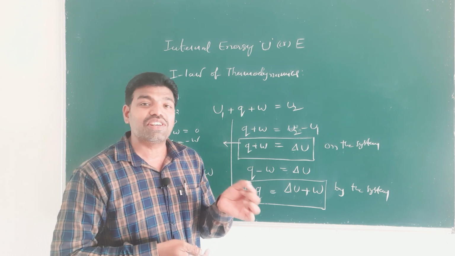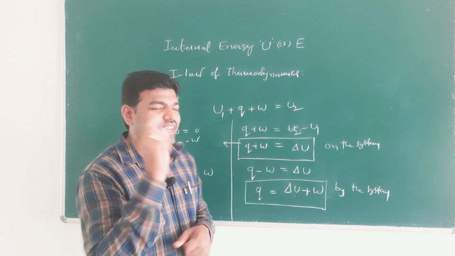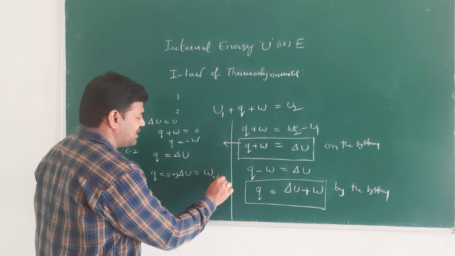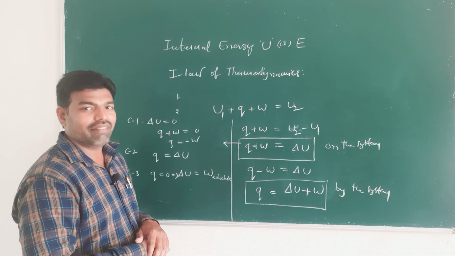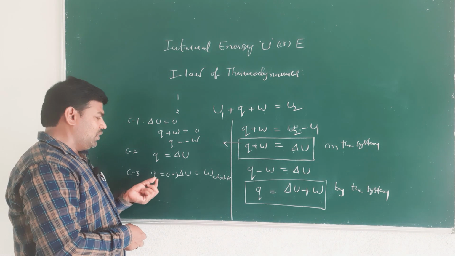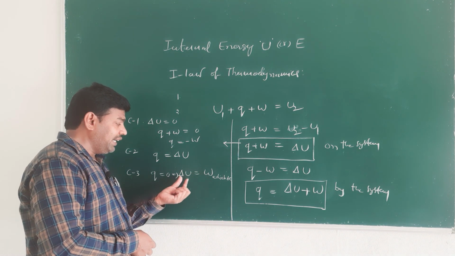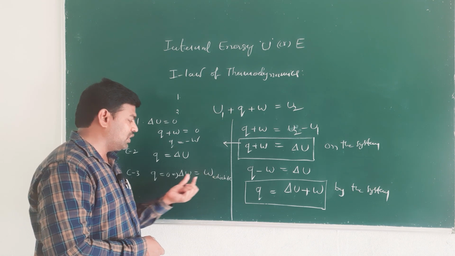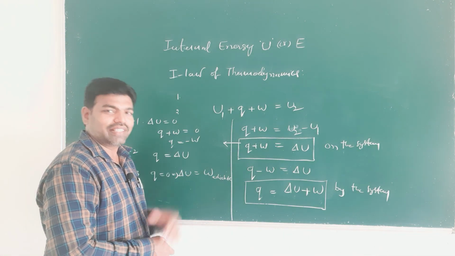Q is equal to 0 means that is the adiabatic wall, and this work is adiabatic work. So Q equal to 0, that is adiabatic work, that is the change in internal energy is equal to adiabatic work.